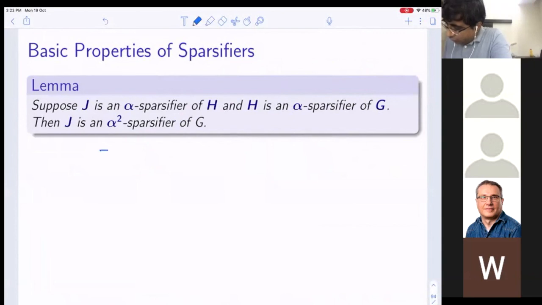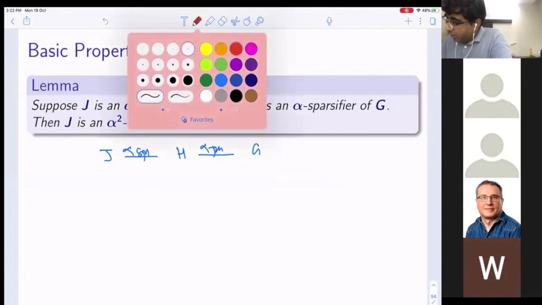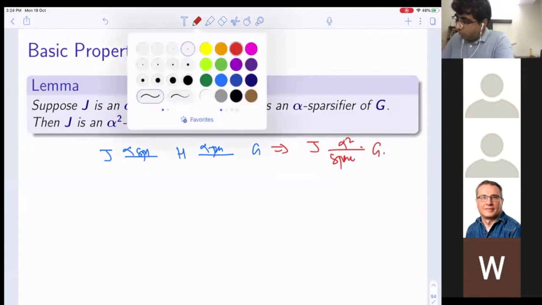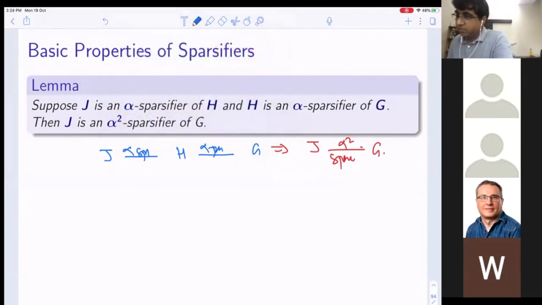you have J, H, and G. J is an alpha sparsifier of H, and H is an alpha sparsifier of G. Then this implies J is an alpha square sparsifier of G. Okay, so let's try to write down what this means, and then the proof follows.